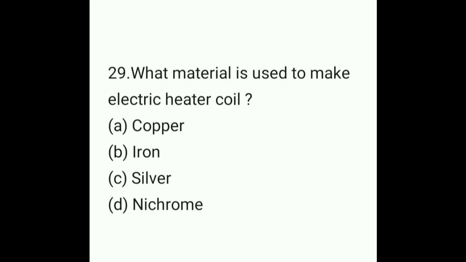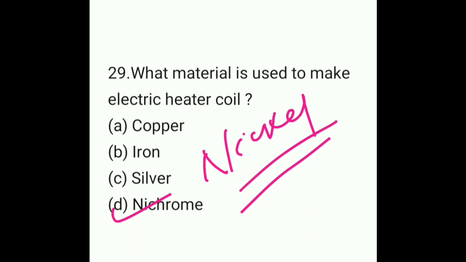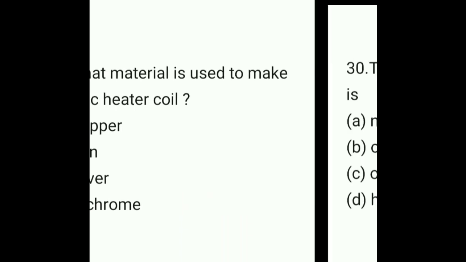What material is used to make an electric heater coil? You must know this answer. Option A copper, option B iron, option C silver, and option D nichrome. So here the answer will be option D nichrome. So what is nichrome? Nichrome is basically an alloy of nickel. So move on to the next question, that is question number 13 and today's last question.